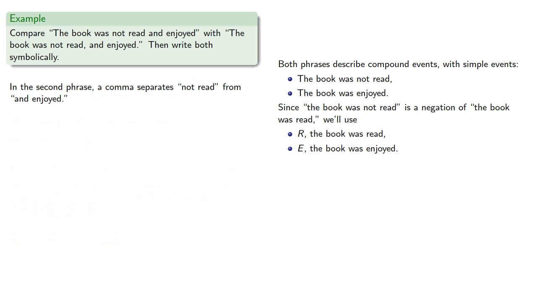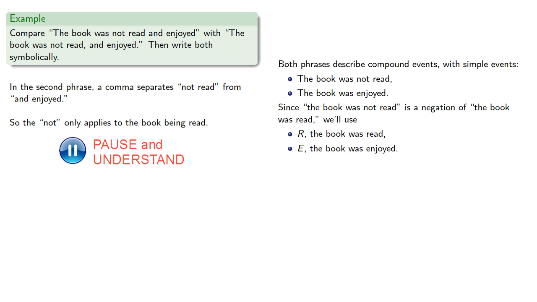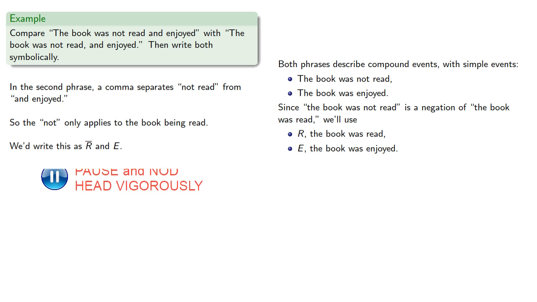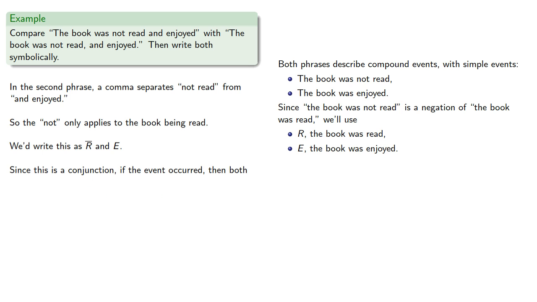In the second phrase, a comma separates not read from and enjoyed. So the not only applies to the book being read. We'd write this as not R and E. Since this is a conjunction, if the event occurred, then both the book was not read and also the book was enjoyed.